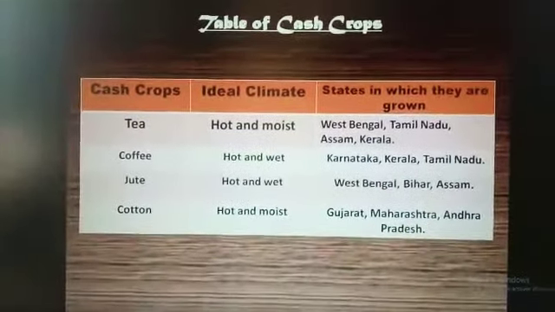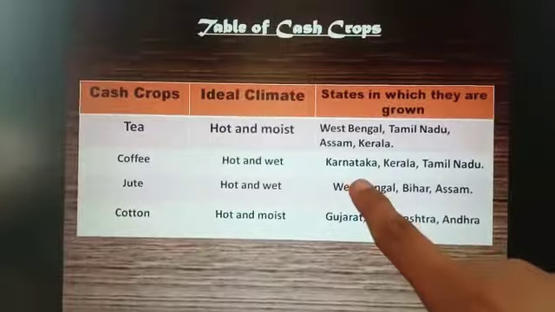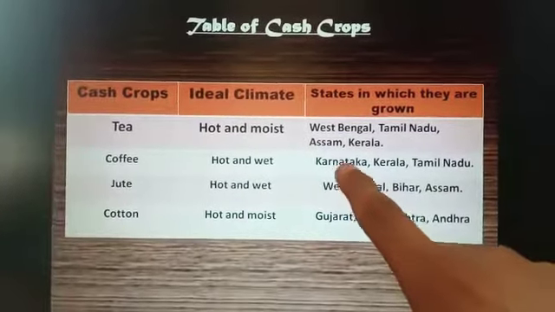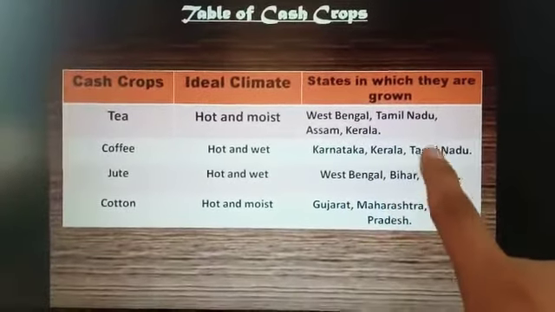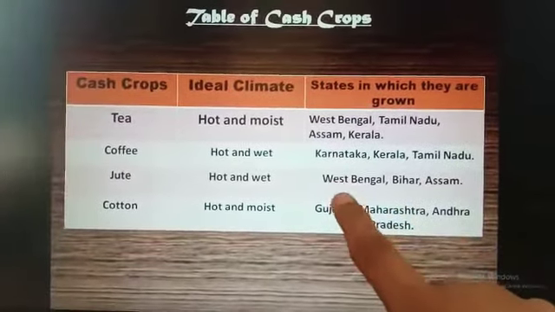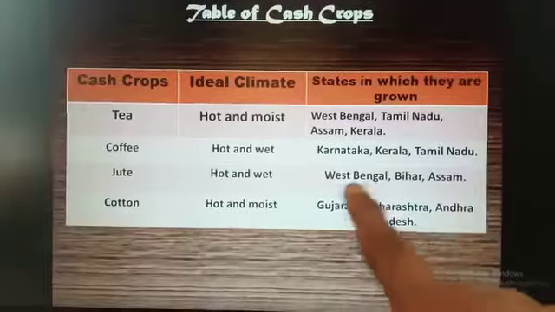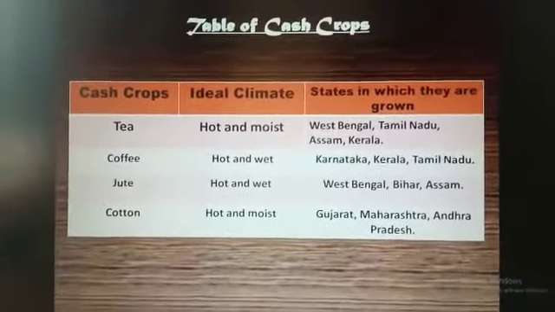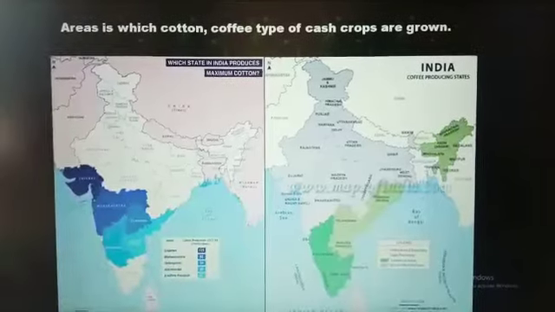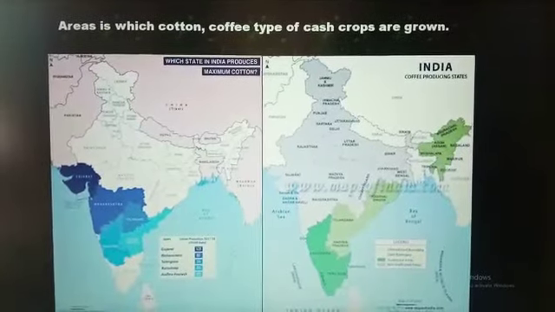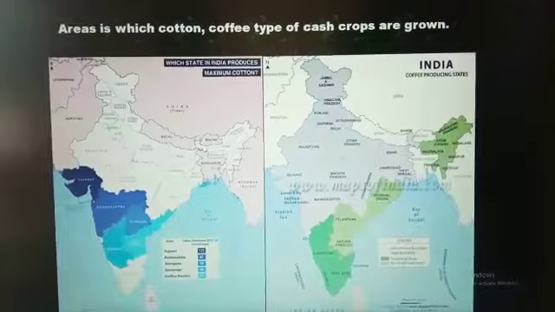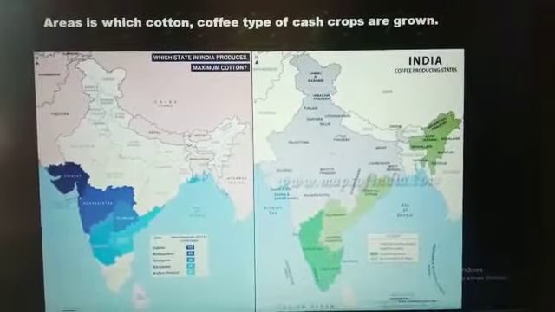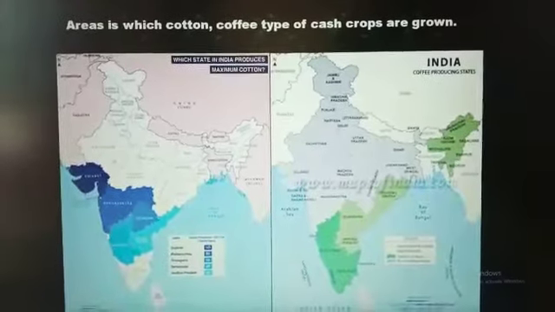Now coffee states in which they are grown: Karnataka, Kerala, Tamil Nadu. Jute, West Bengal, Bihar, Assam. Cotton, Gujarat, Maharashtra, Andhra Pradesh. So here in these maps you can see the major areas in which cotton and coffee type of cash crops are grown. As we have learned the table of cash crops.